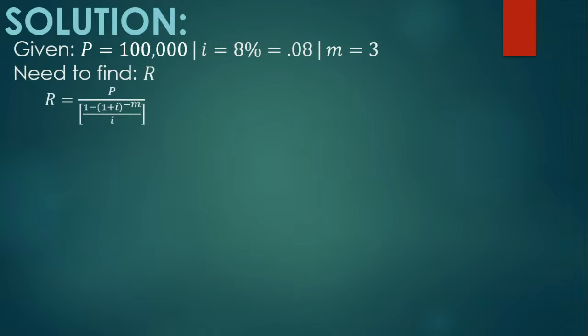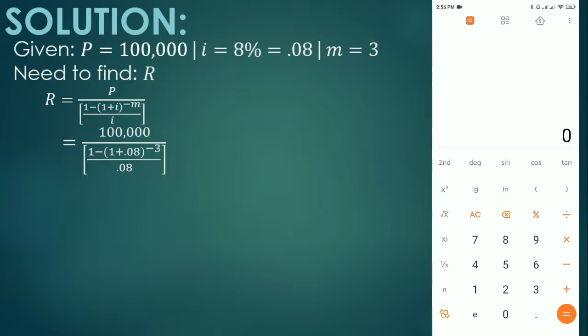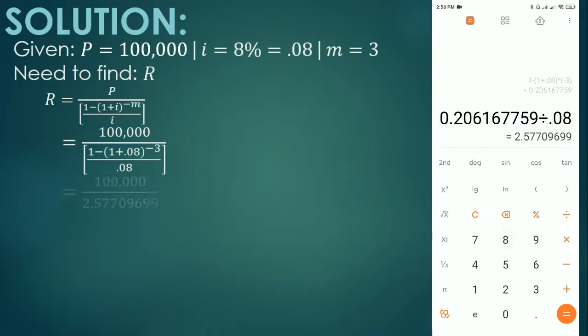So using the second formula, R is equal to P divided by 1 minus 1 plus I raised to negative M all over I. So substituting the given, we have P is 100,000 divided by 1 minus 1 plus the value of I is 0.08 raised to the value of M is 3. So negative 3 divided by 0.08. So calculating the denominator to any calculator available, we have 1 minus 1 plus 0.08 raised to negative 3 divided by 0.08. It will give us